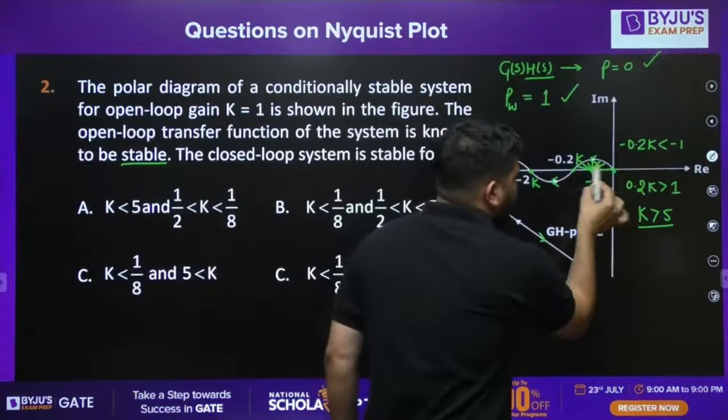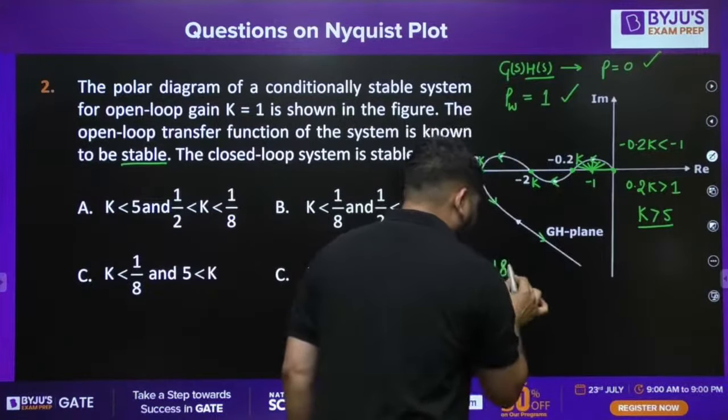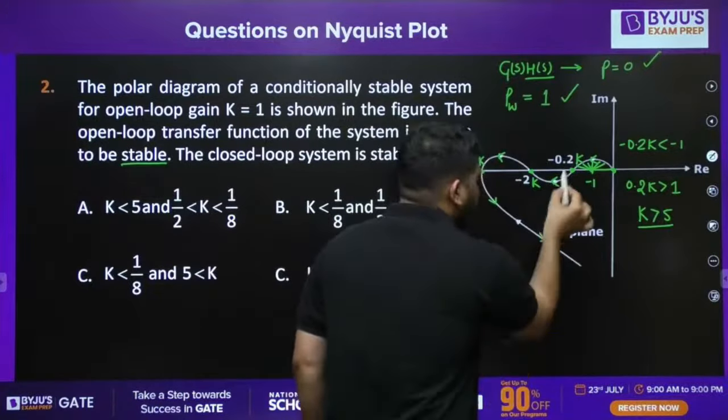So from this point to this point, it is 180. Now from this point to this point, it is 0. Again from this point to this point, it is 0. And now from this point to this point, it is anti-clockwise again, and 90. Okay, so it is 270. Now if you remember the previous class, for 270 the system was unstable. Always remember, if the net value came out to be positive, the system will always be unstable. So this is an unstable system.